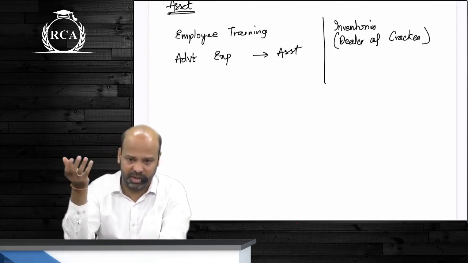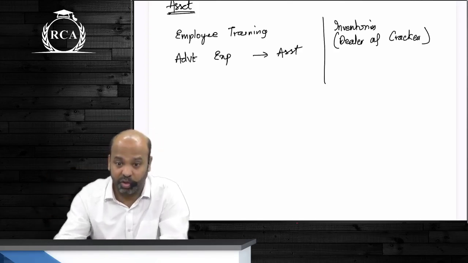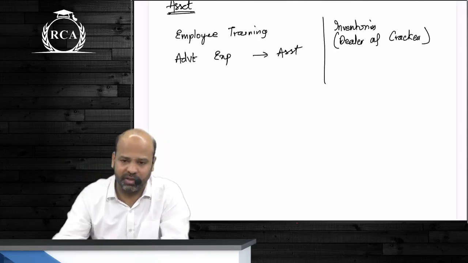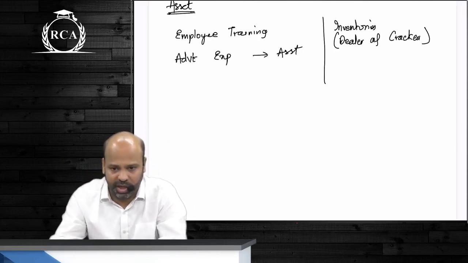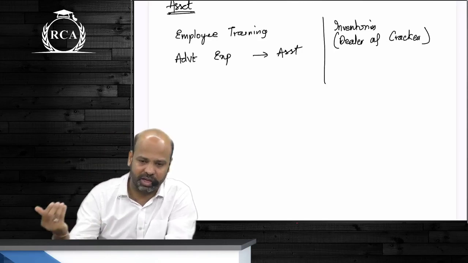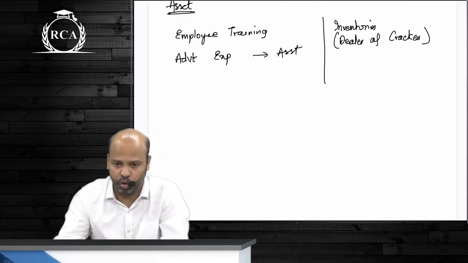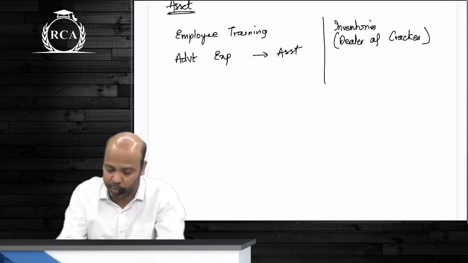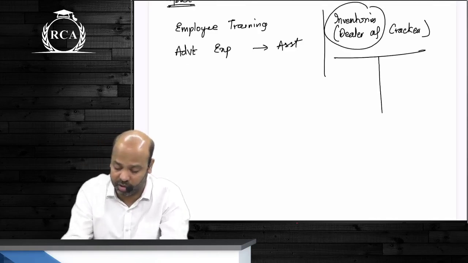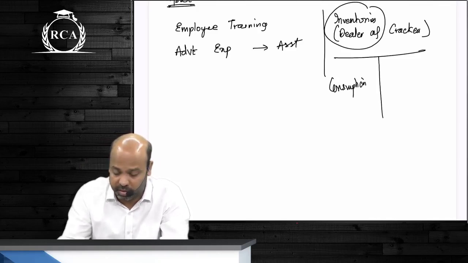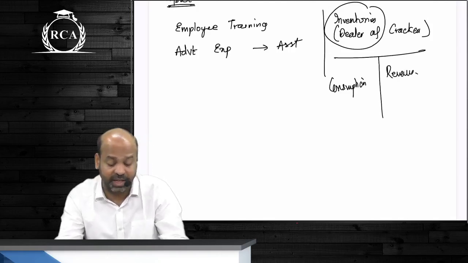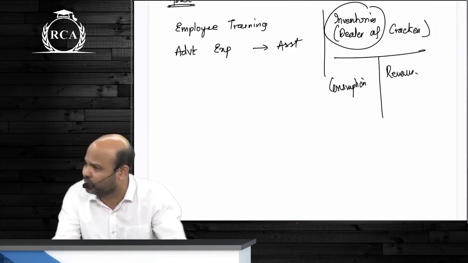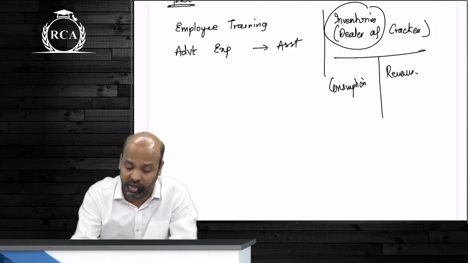Till you sell it, beta, do you own it? Do you have the right to control that asset? You can do whatever you want. Can someone come and take away those crackers from you and go? No. You own it, you have control over that resource. The day you sell it, you will book this as an expenditure. You will also book the corresponding revenue as the income. But as of now, till you sell that inventory as such, guys, will that be an asset of the firm? The answer is definitely yes.